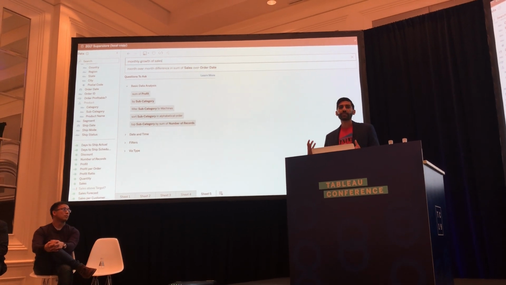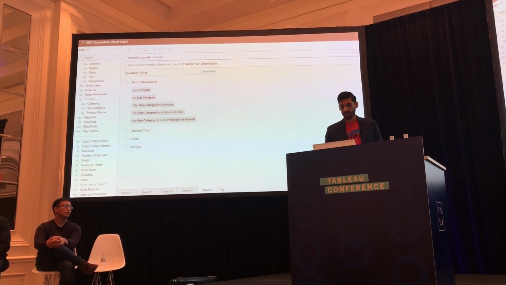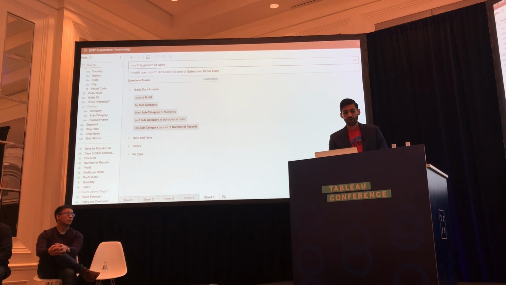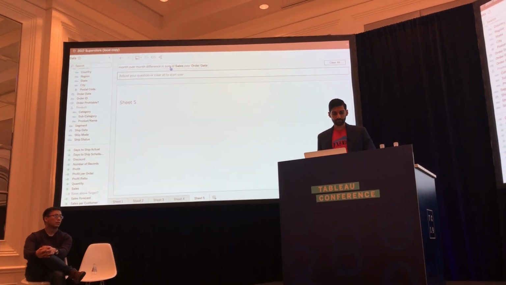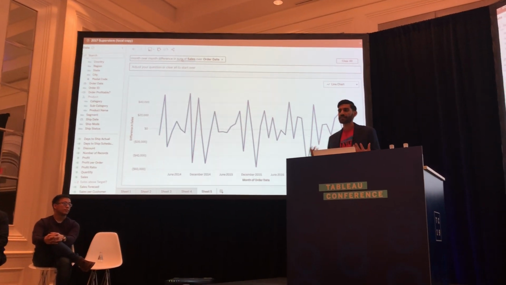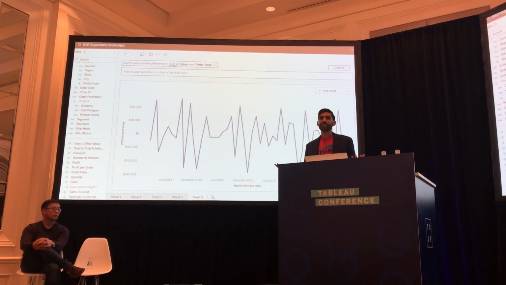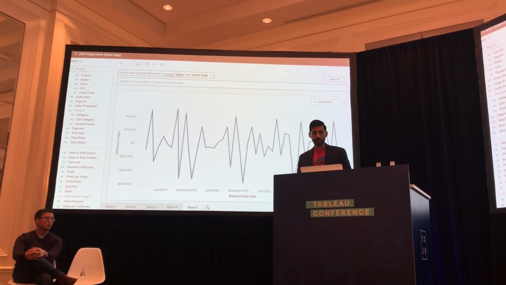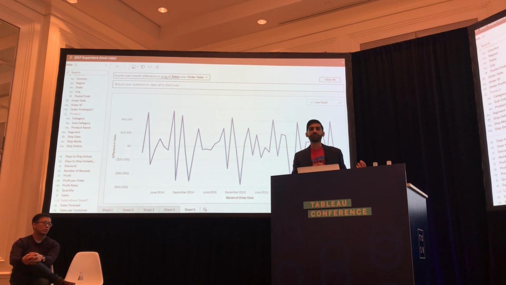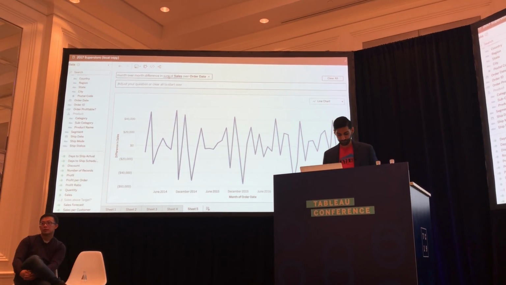And you can see that we've created this ad hoc table calculation to compute the month-over-month difference over sales by order date. And you can see that by just asking that question in natural language, we've built that table calculation on the fly without having to have previously defined or built that into the data model.